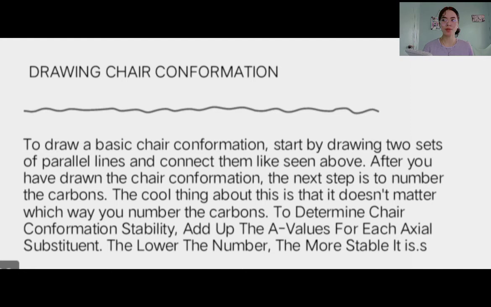After you have drawn the chair conformation, the next step is to number the carbons. The cool thing about this is that it doesn't matter which way you number the carbons. To determine the chair conformation stability, add up the A values for each axial substituent. The lower the number, the more stable it is.